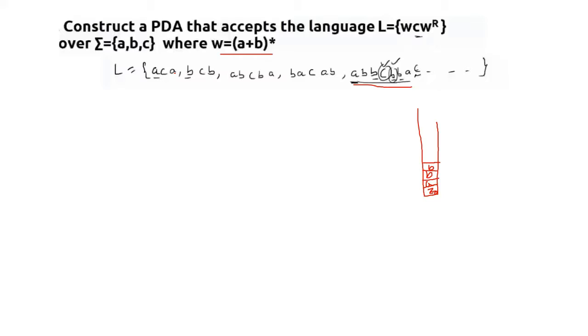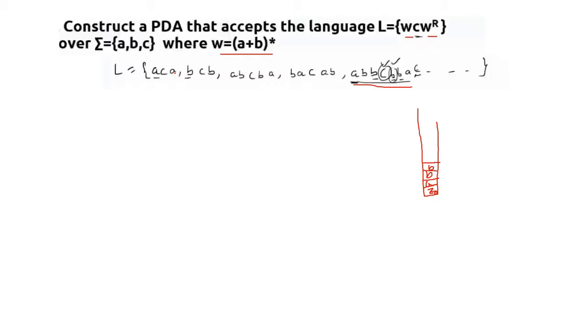So until we reach the breaking point, we have to push the symbols, and whenever we reach the breaking point, we need to pop the symbols out, because it is already assured that at the beginning there should be W and at the ending it should be the reverse of W. So whatever string you are entering, it will get repeated again after the breaking point. So before the breaking point you can push all of the symbols in, and after the breaking point you can pop all of the symbols out. So that is the main concept.